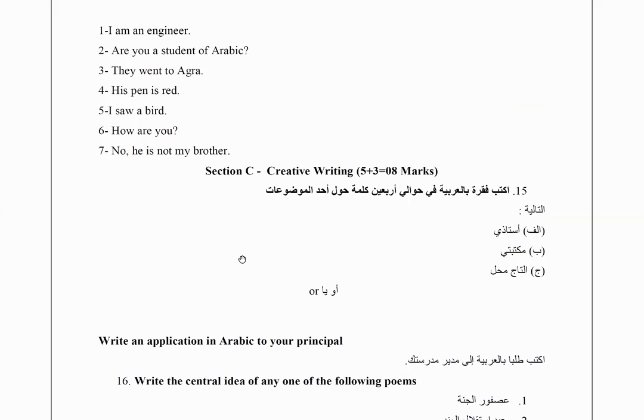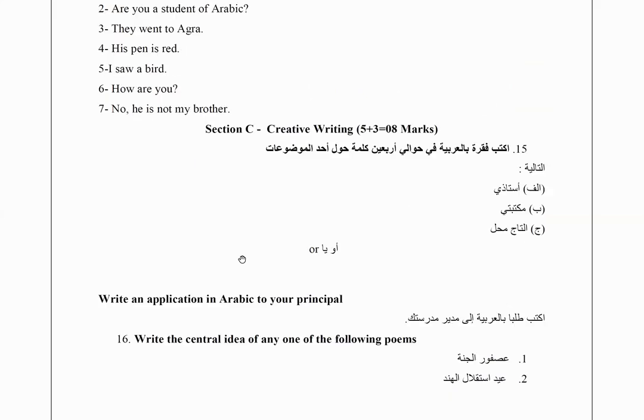Next is creative writing. Let's choose over here maktabati. So they're given three options. We can choose maktaba. So let's say that in the beginning sentence we can say fi madrasati, in my school there is a big library. Fi madrasati maktabatun kabiratun. So that's the first sentence. In my school there's a big library.